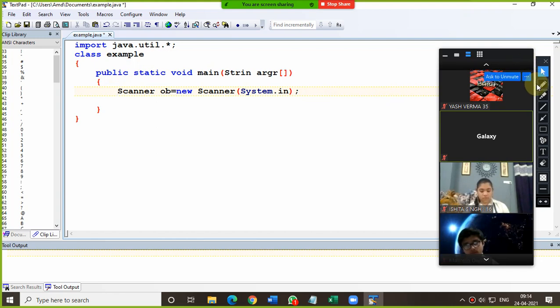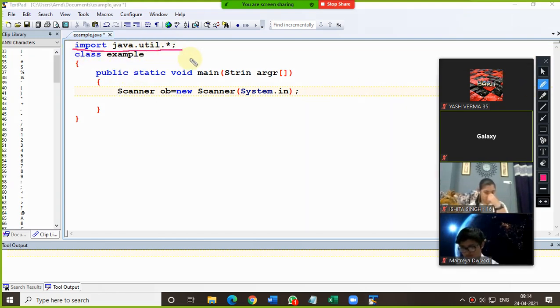So first of all, we are writing import java.util.*. Please write the question, everyone. Write a program to print the addition of two numbers, two integers. To print the addition of two integers. Written, everyone?